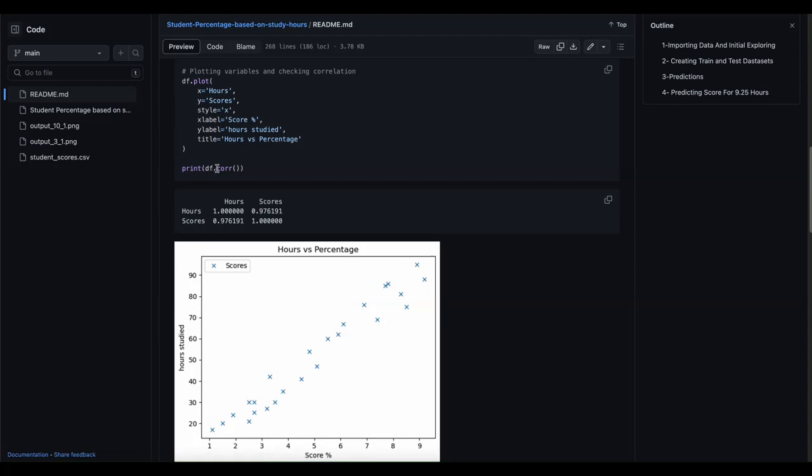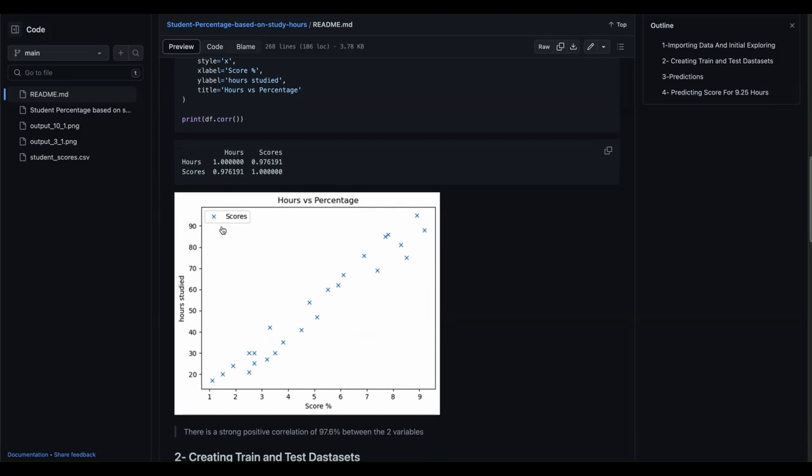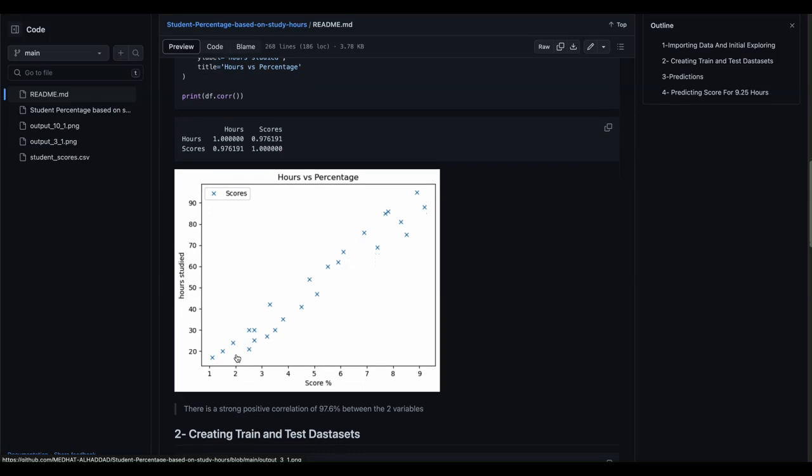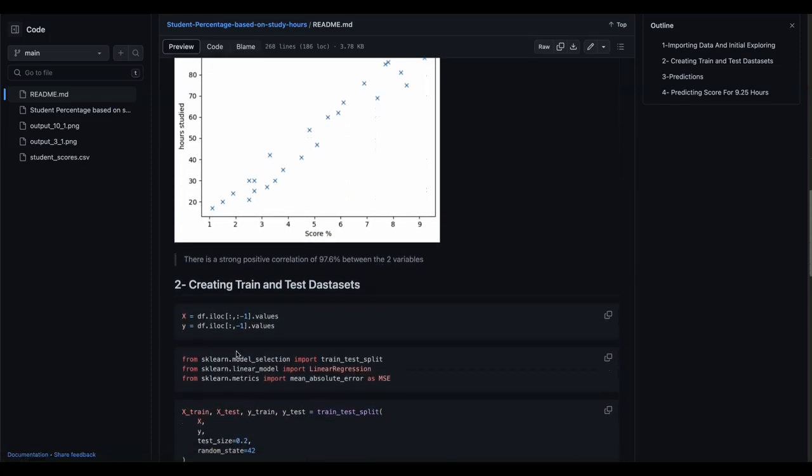And we also use the function .corr, which calculates the correlation between numerical attributes. As we can see, the correlation between hours and scores is 97.6%, which represents a strong positive correlation. So using a linear regression model is a good idea.